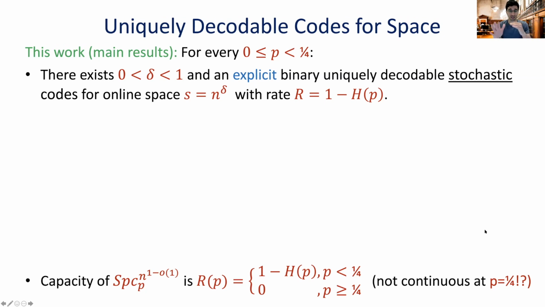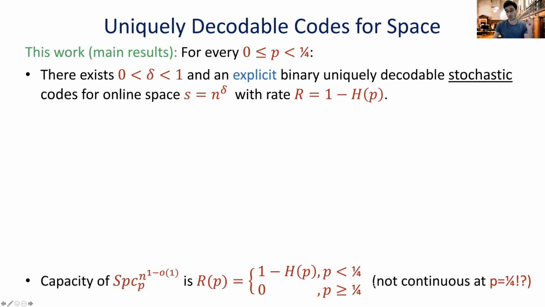So we have a full characterization of the capacity for space-bounded channels, even for larger space. The first result is the explicitness of the construction, and the second is the characterization, even for larger space.